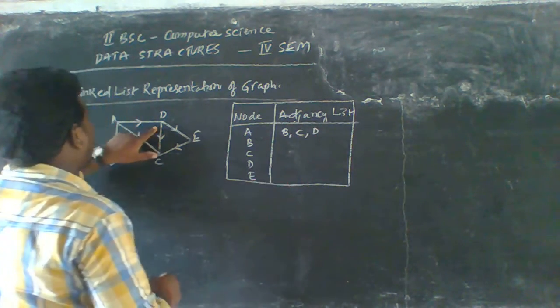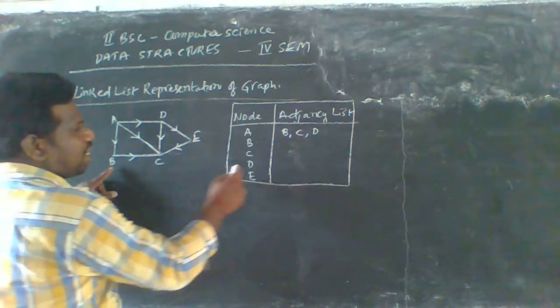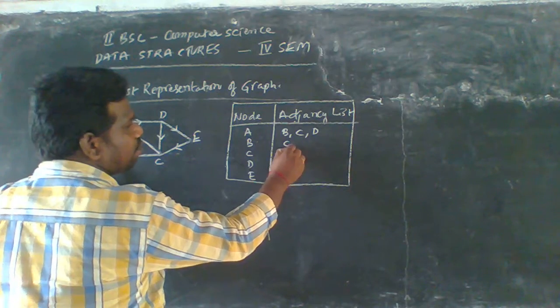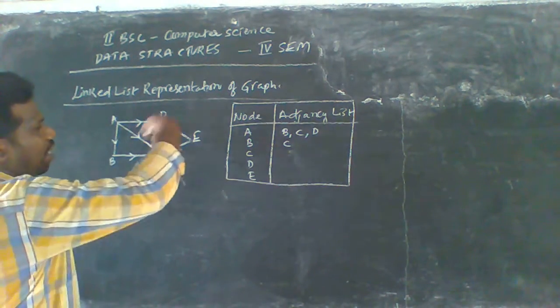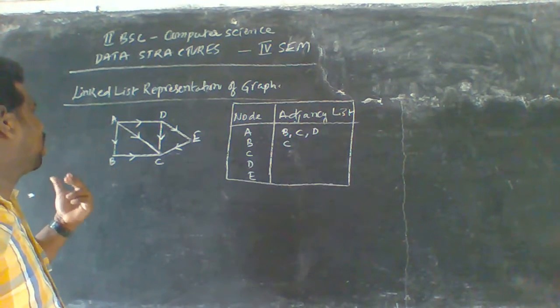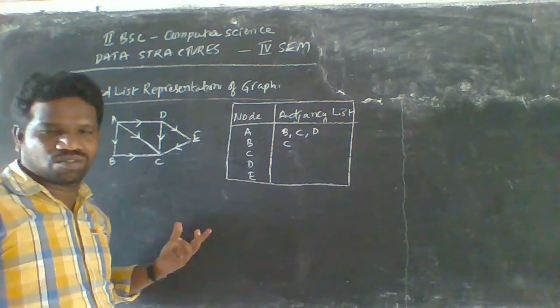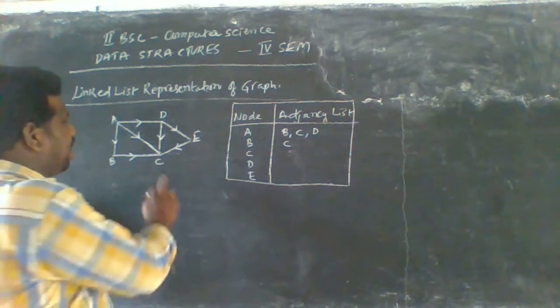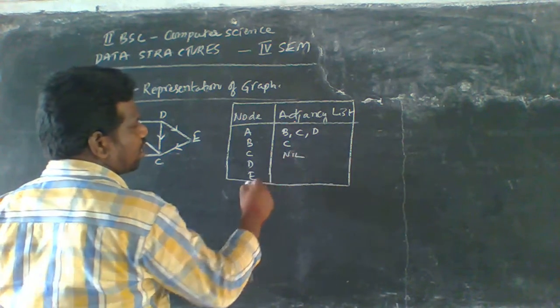Coming to B, B is going only to C here. That's why B has only the C node. C does not have any outgoing directions here. So all of them have in-degrees only, and there are no out-degrees. That's why C has nil.